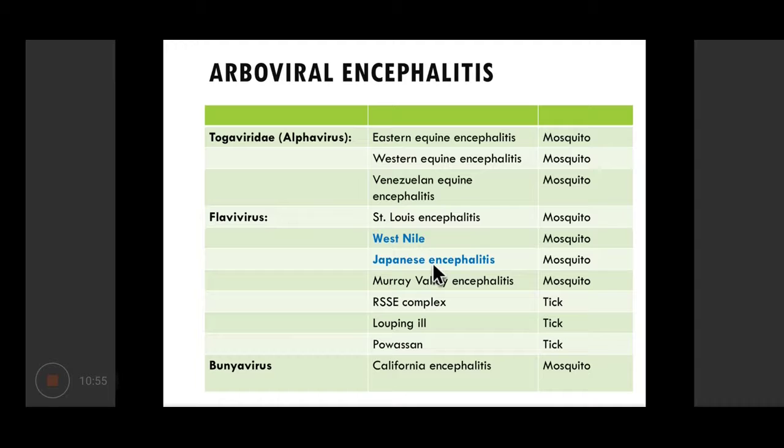And we have tick-borne encephalitis, like the RSSE complex, louping ill, and Powassan, all of them transmitted by various ticks. And in Bunyavirus, we have California encephalitis virus transmitted by some mosquito that we'll be seeing later. So these are the various arboviral encephalitis causing viruses.